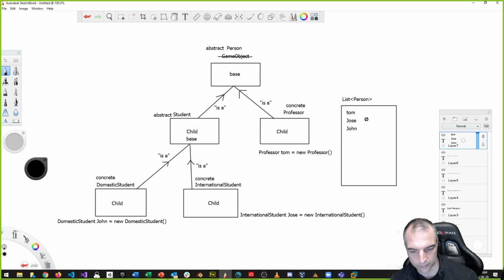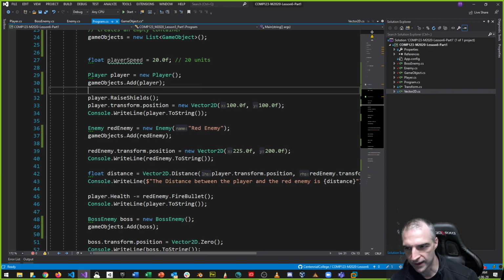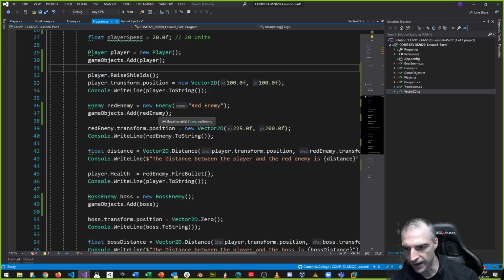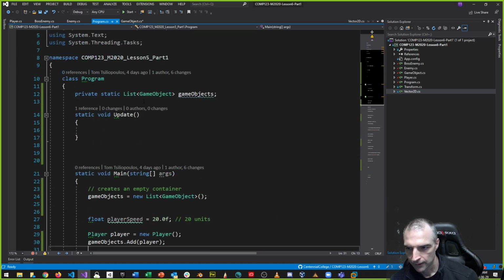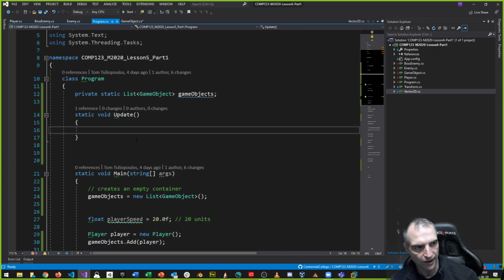So this is the thing I'm going to try and do now with my game objects. Let's go back to the game object. I've said that player is a game object, and both red enemy and boss are game objects. So now I have a list. In my list, I have those three objects: player, red enemy, and boss. Whenever they get instantiated, I add them to the list. So now that I have that, in my update function, I can say that I want to update each of the objects inside the list called game objects. Let's update them all.